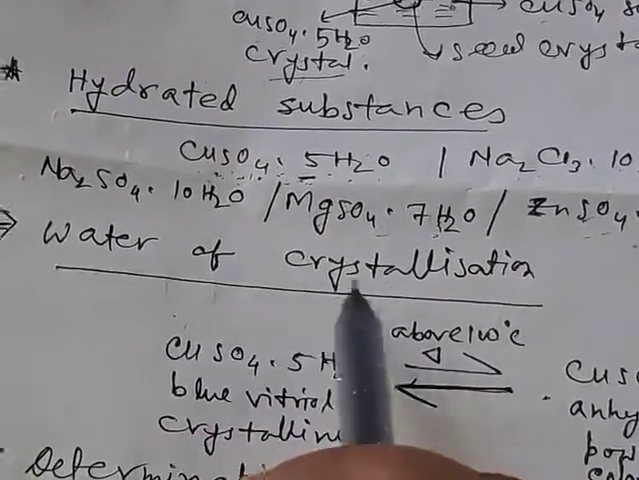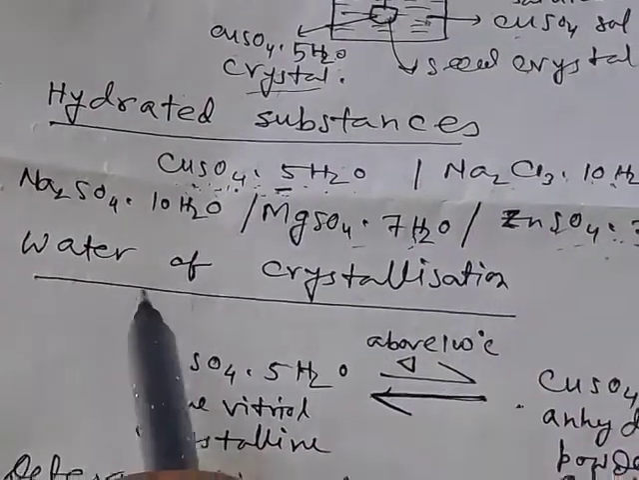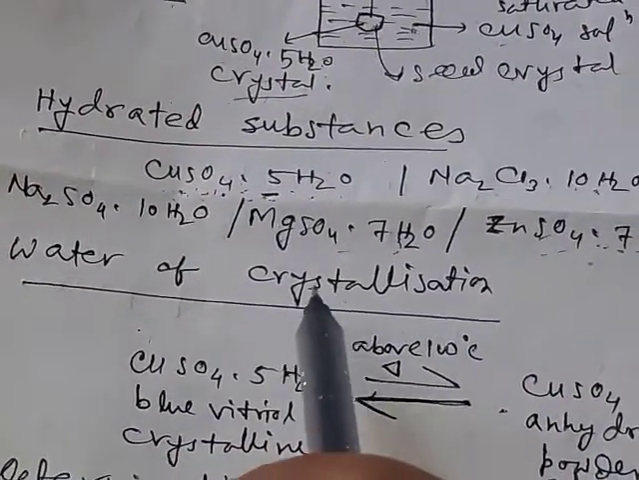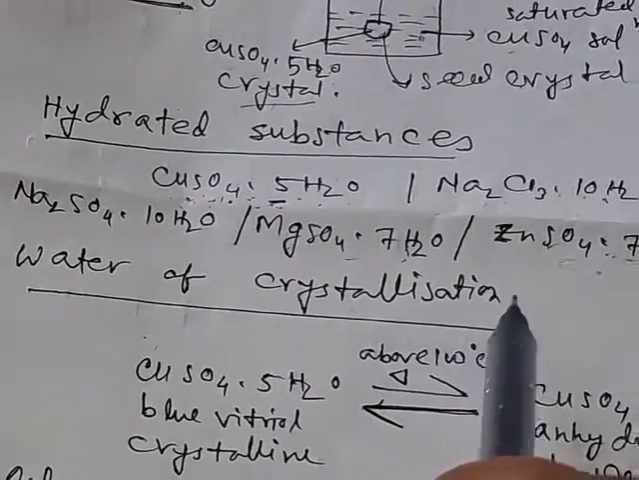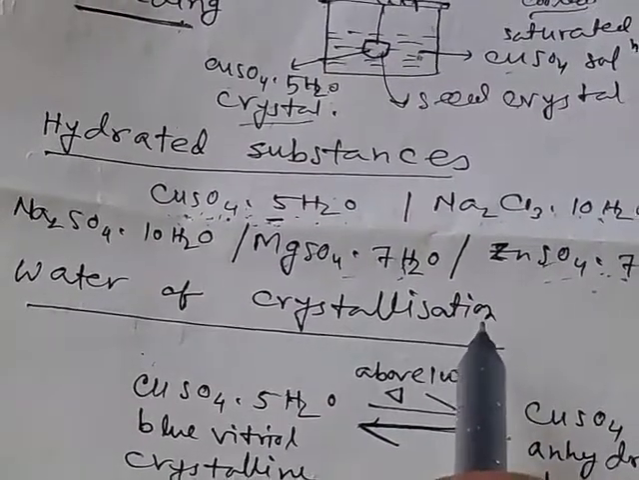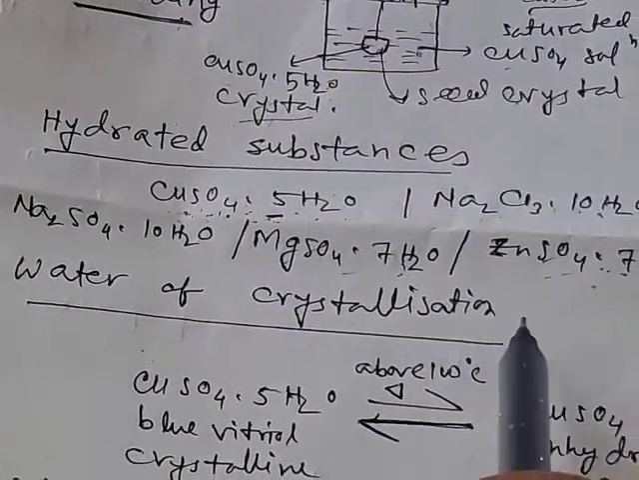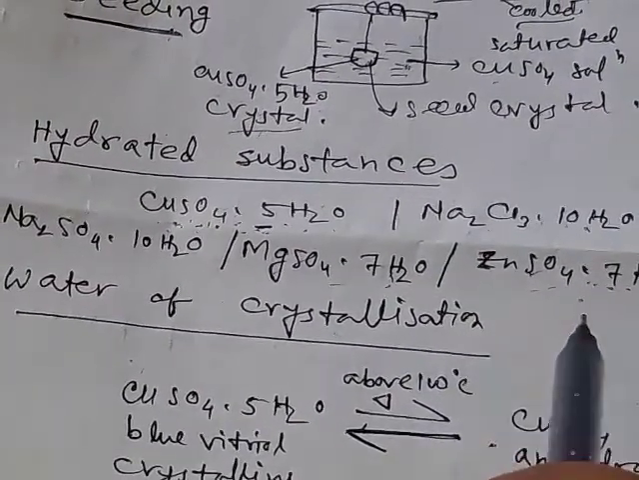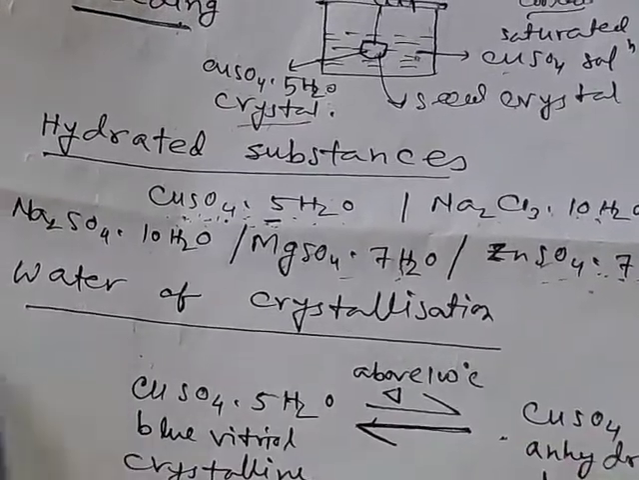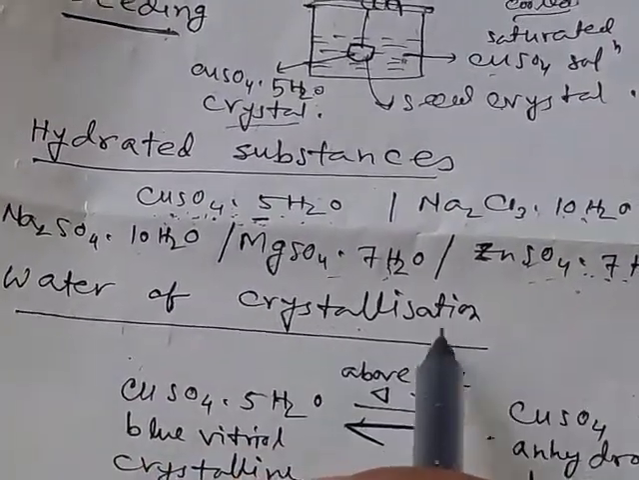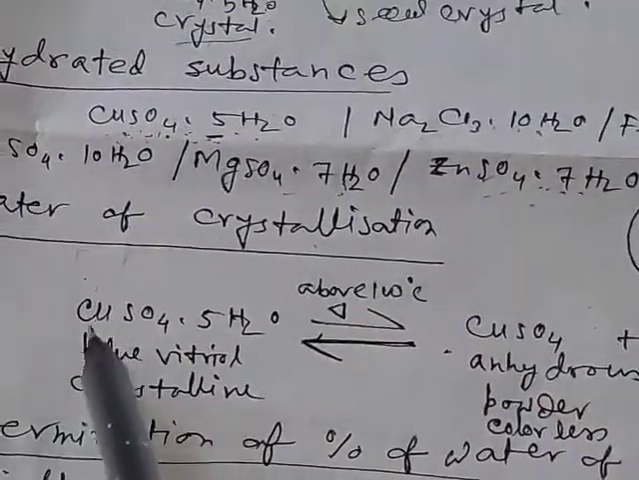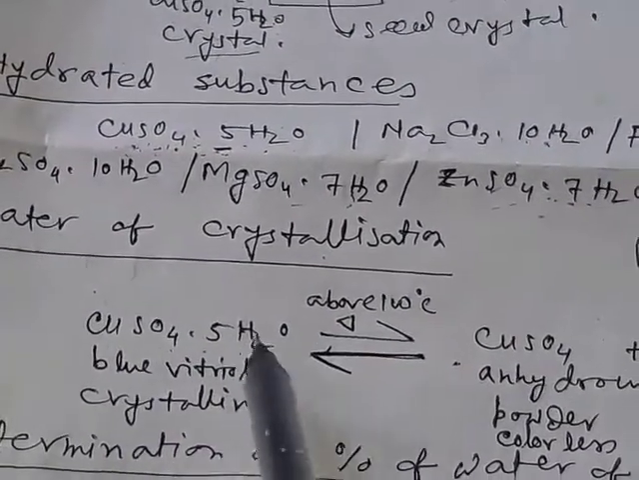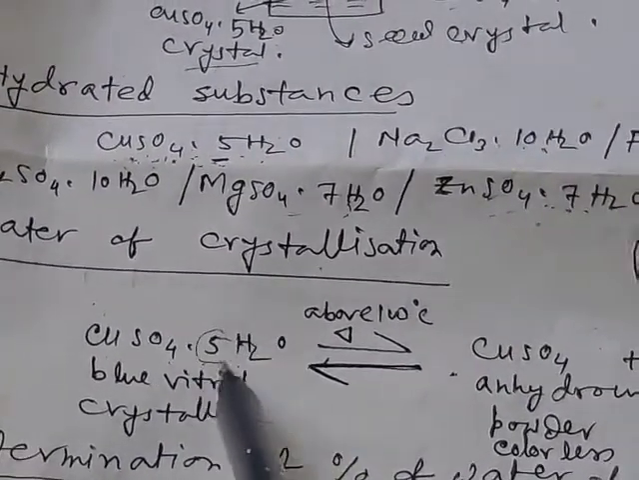Now, what is water of crystallization? There will be a definite number of water molecules which remain loosely bound to a substance, and these water molecules are an integral part of the crystal of the substance. Those are called water of crystallization. For example, copper sulfate 5H2O. There are 5 water molecules.